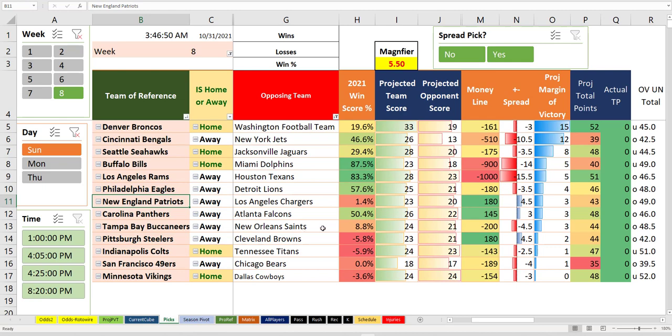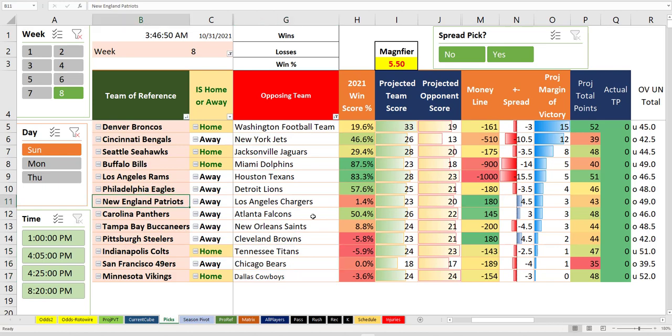Look at this, Patriots over Chargers. You get 4.5 with the Patriots. The games in the middle like this have done okay this season. We keep missing weird ones up top. I'll show you the history, I think, toward the end of the video to look at what you can expect week by week. But we get hit up at the top. It's almost like they're rigging games against us. We lose some weird big ones up at the top, and then we go on nice runs in the middle, and then these teams do stuff down here.